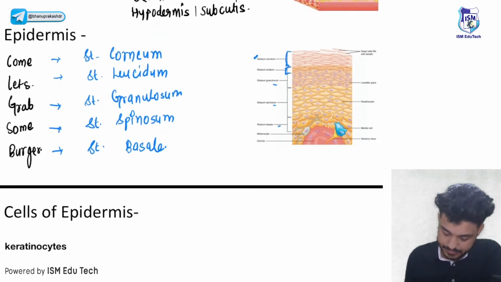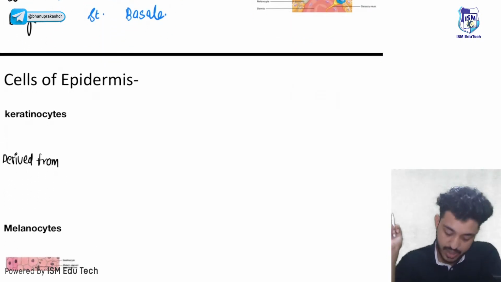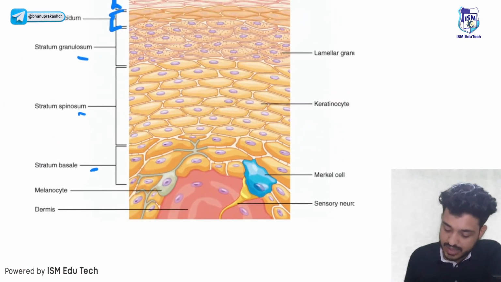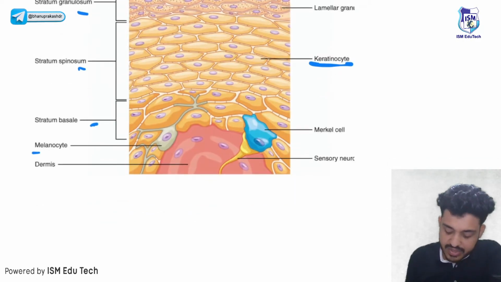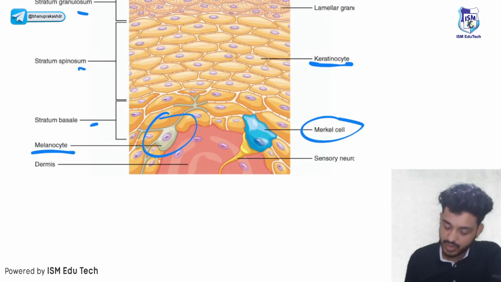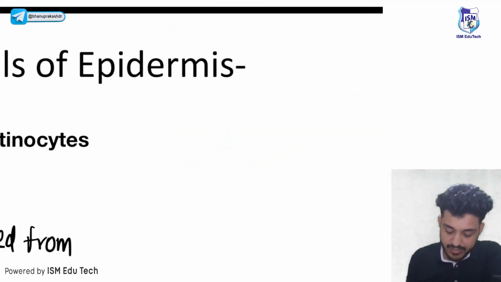So first thing, what are the different kinds of cells present in your epidermis? Look here, this one is your keratinocytes. This one is your melanocytes. We will talk about the function of these cells. This one is your Merkel cells. One more is there, that is your Langerhans cells. Let's talk one by one about them.